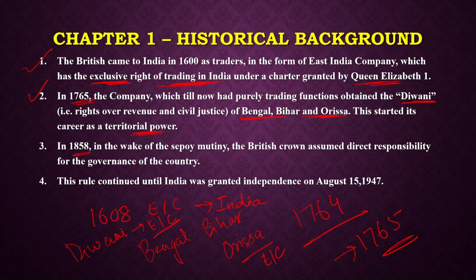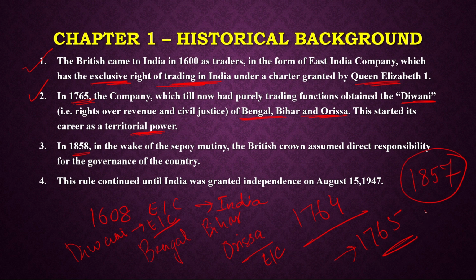So during this time, the British Parliament started regulating the affairs of the East India Company. For that, many regulations were brought into existence, about which we'll discuss in the subsequent videos. Gradually, the East India Company was losing its power because of the chaos and the malpractices happening inside it. And the end point of the East India Company came after the Sepoy Mutiny in the country. The Sepoy Mutiny in India took place in 1857.